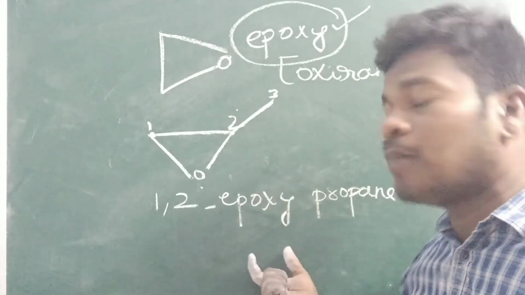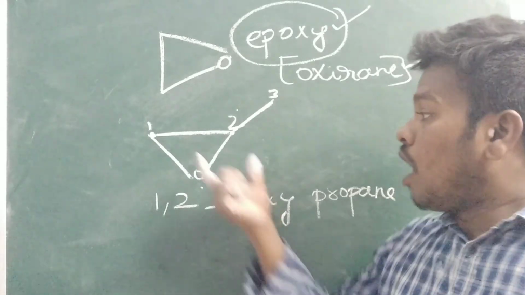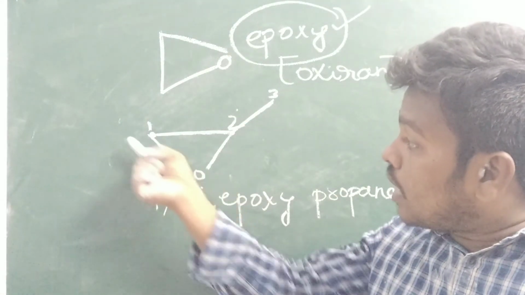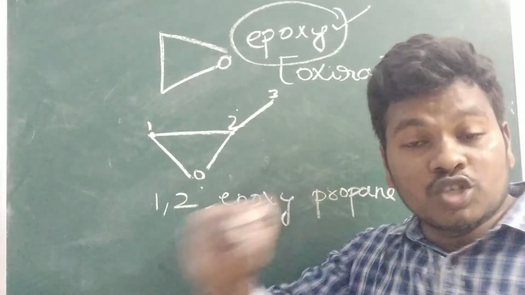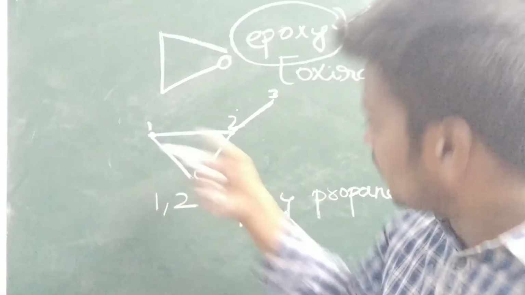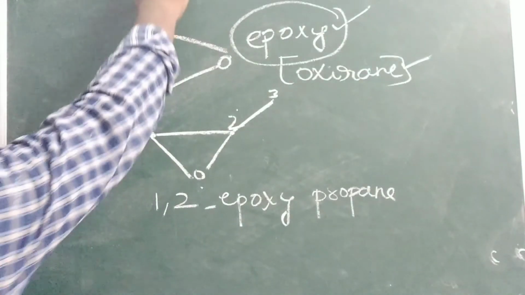You should use the word epoxy. You should also write what position the carbons are in. For example, if it is present at 3 or 4, you have to write 3 or 4. We will see the next example.